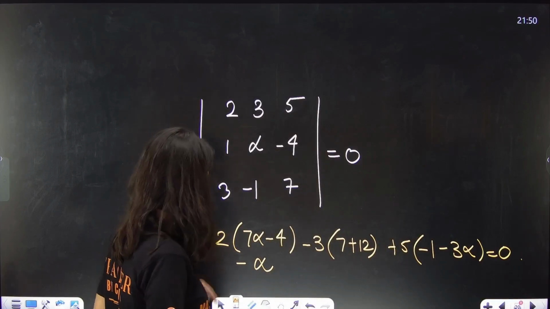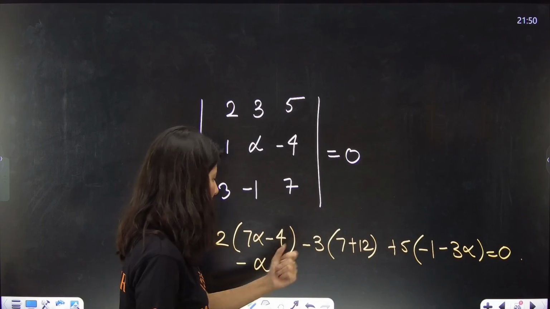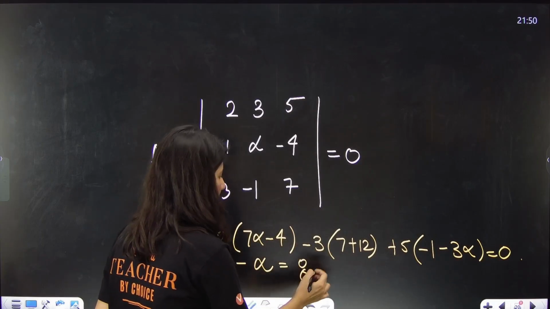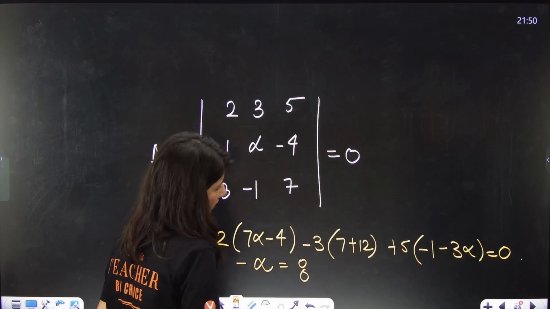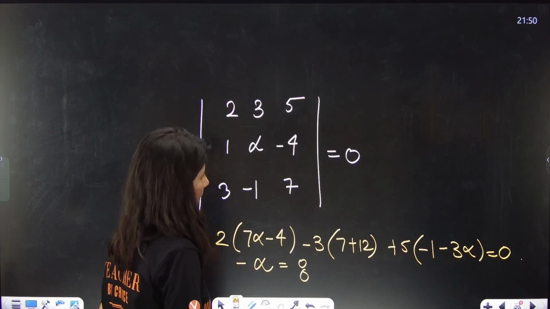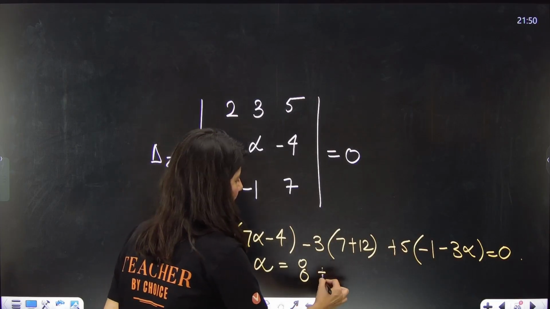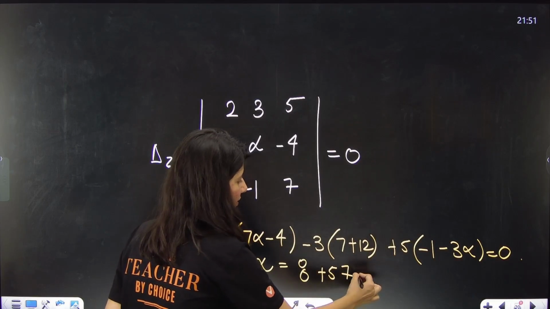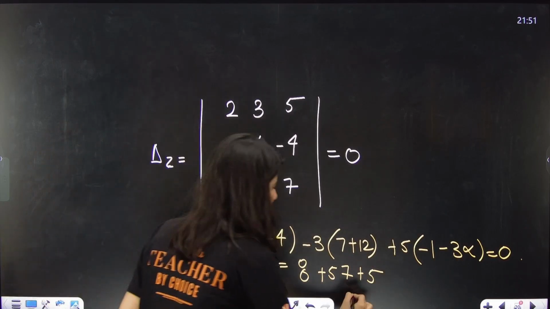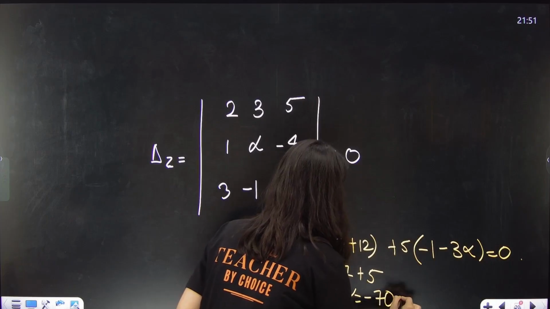Minus 8 minus 20. On the right hand side you will get 8, then 19 into 3, so 57, and this is plus 5. Correct? 13. So alpha from here is directly coming out as minus 70.